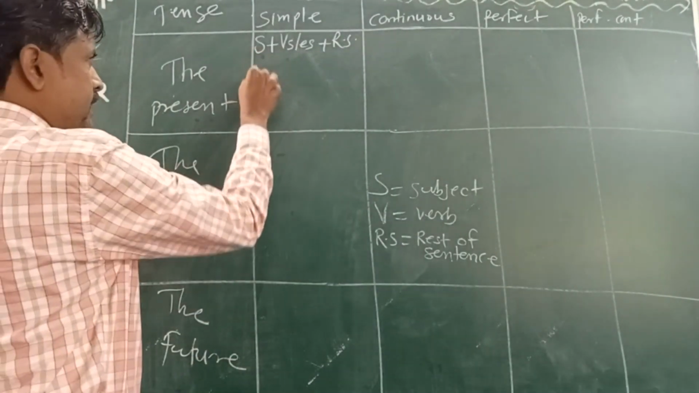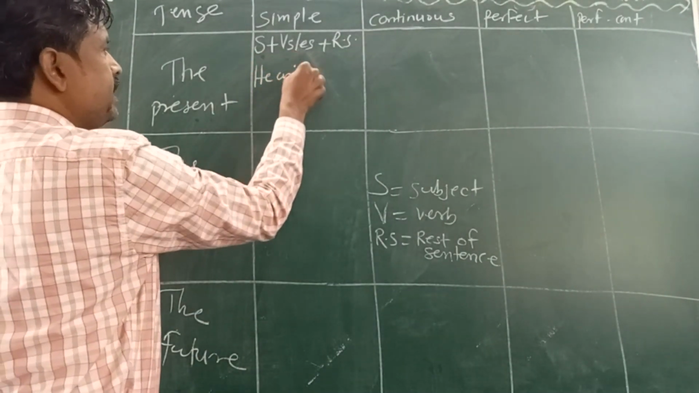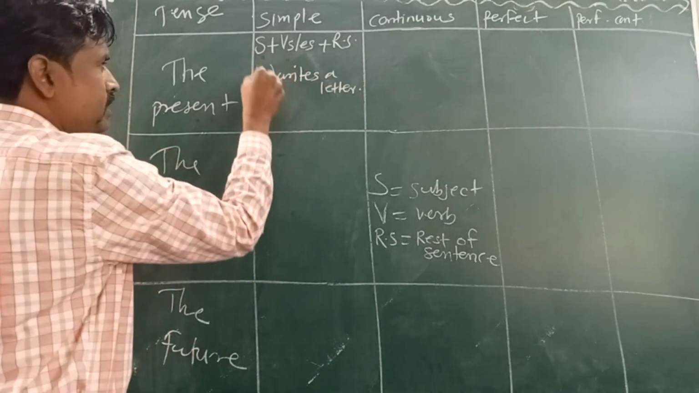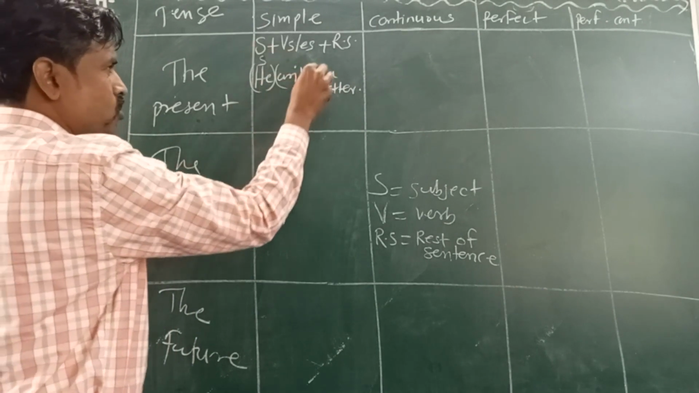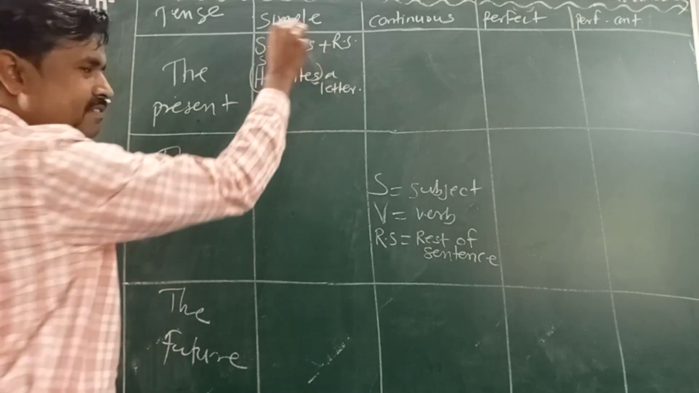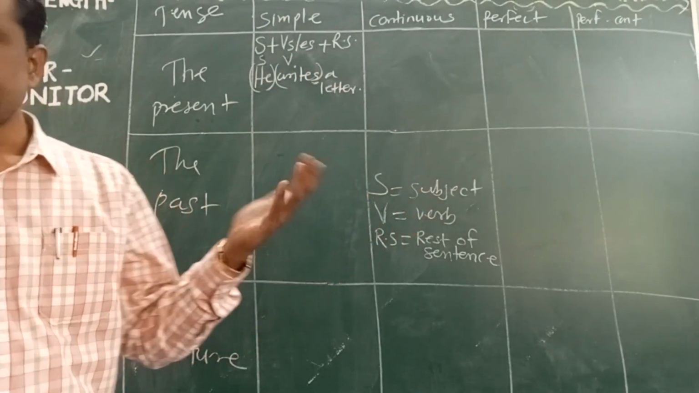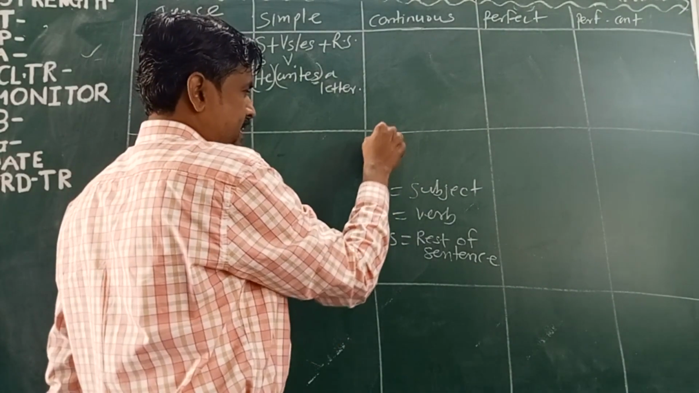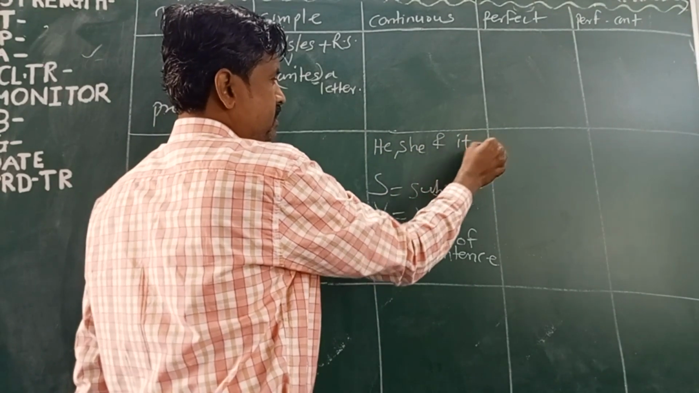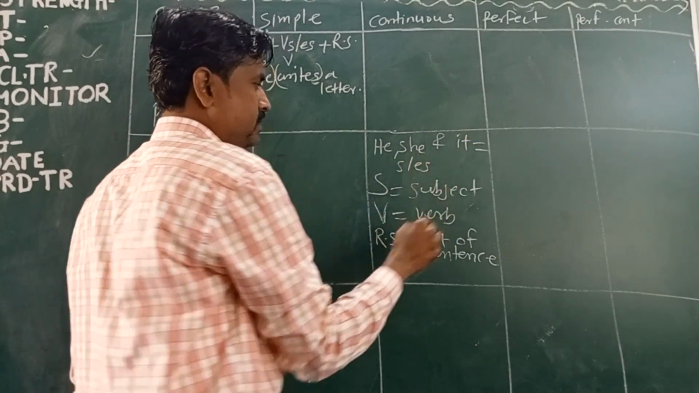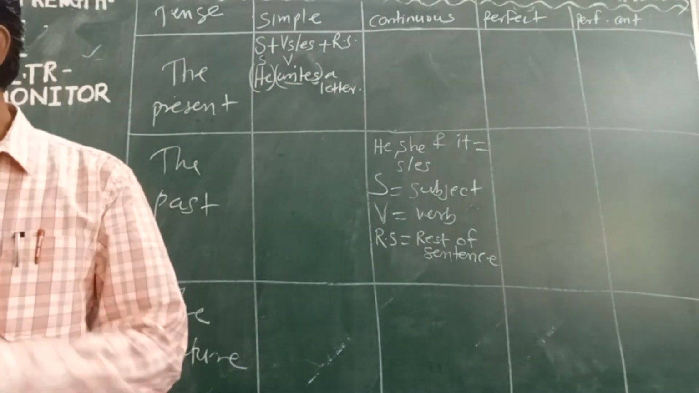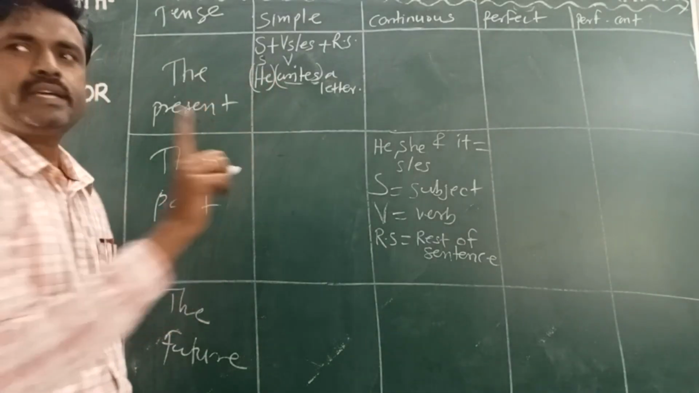Now an example we will see. He writes a letter. So this is what? Subject. This is what? Verb. Now S is there. That's why S and ES we have written here. When the subject of the sentence is he, she and it, we are going to add S or ES after the verb. Here write is the verb, that's why we have added S, because the subject is he.